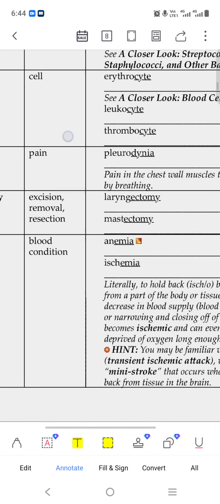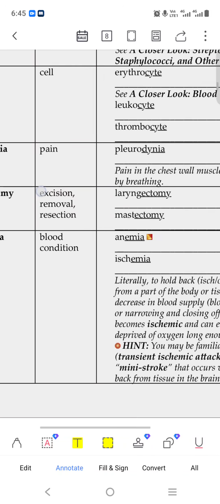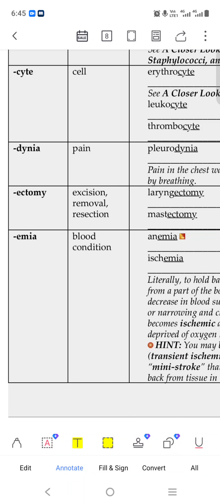Ectomy means excision, to take out some portion of the body and remove it. That is ectomy. Laryngectomy is the removal of an area of the voice box, the larynx. Mastectomy is when some portion of our breast is removed, they make an ectomy.